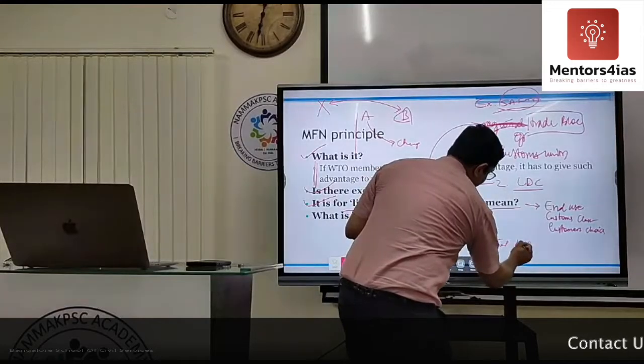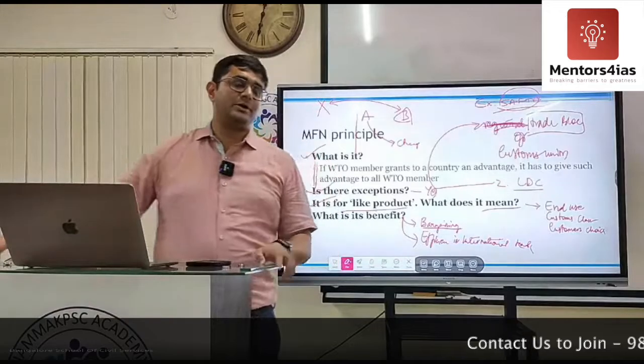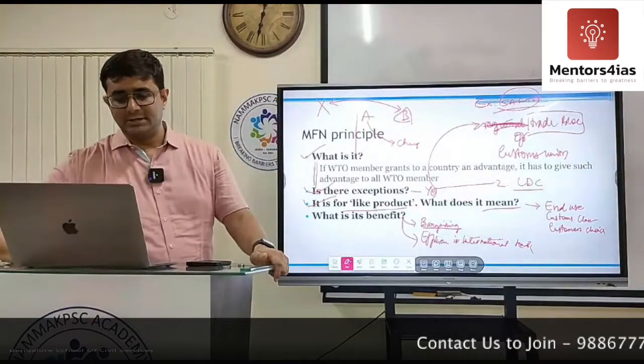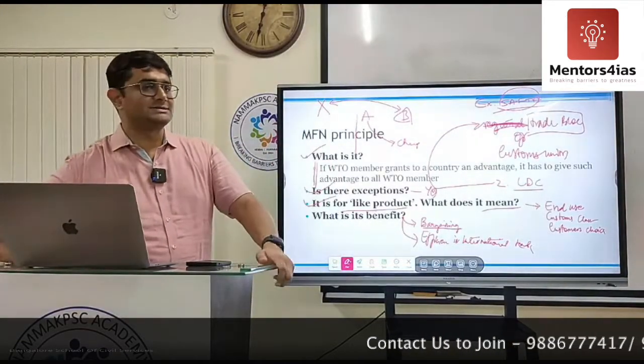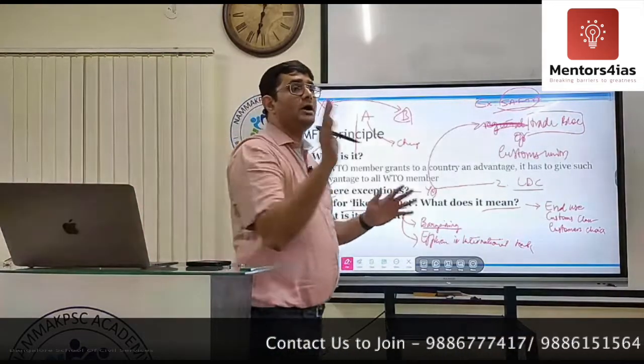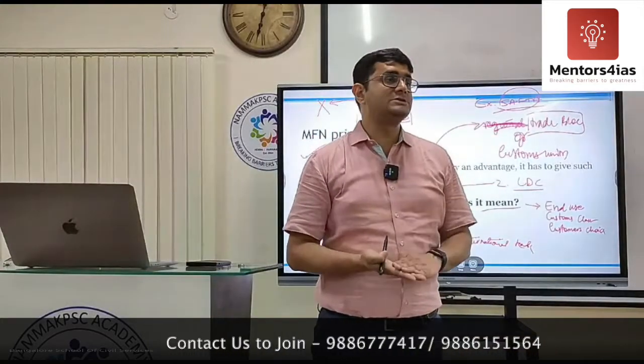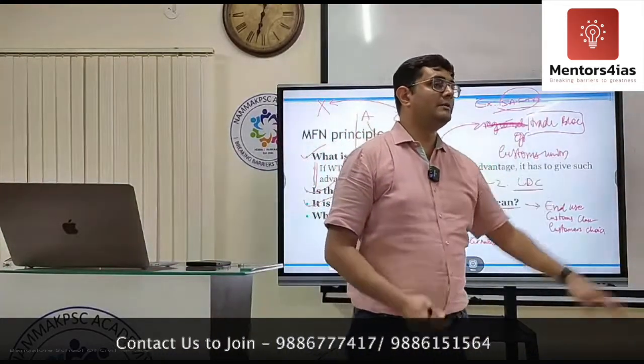Agreed, all of you? It will bring efficiency in international trade because the product from the best nation will have access to it. So this is called the most favored nation principle, meaning what? If a benefit is given to one member, the same benefit has to be given to all other members.